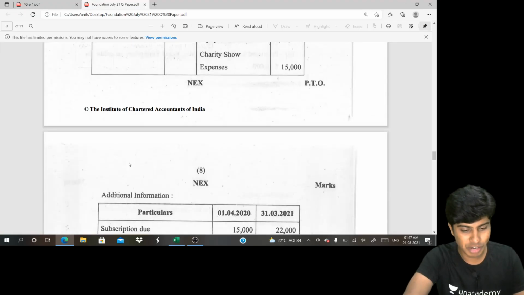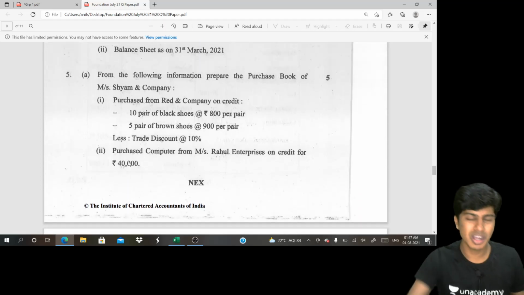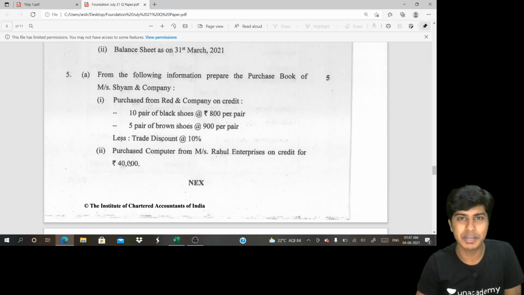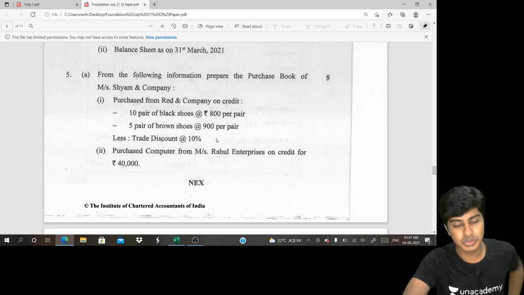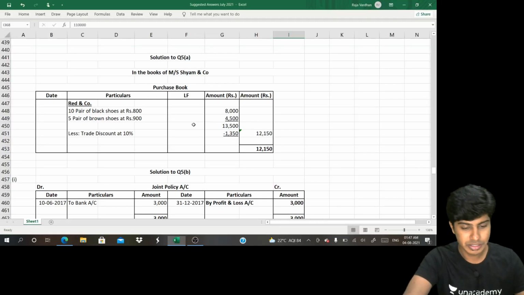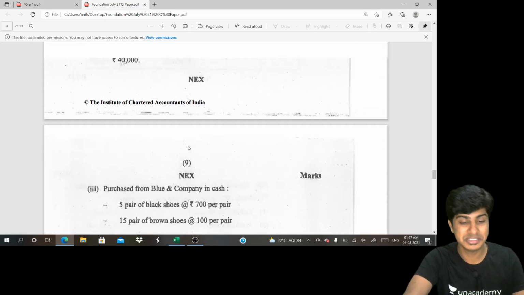However, let's go to question number 5A. 5A was with regard to the purchase book. Very rarely they do ask questions on purchase book, sales book and everything. But again, if they do ask, it's quite a simple one. You just need to write the credit purchases. From Red and Company, 10 pairs of black shoes at 800, 5 pairs of brown shoes at 900. So 10 into 800, 5 into 900 minus 10% and you're done. As simple as that. This is like a lottery, guys. 5 marks, less than 2 minutes.